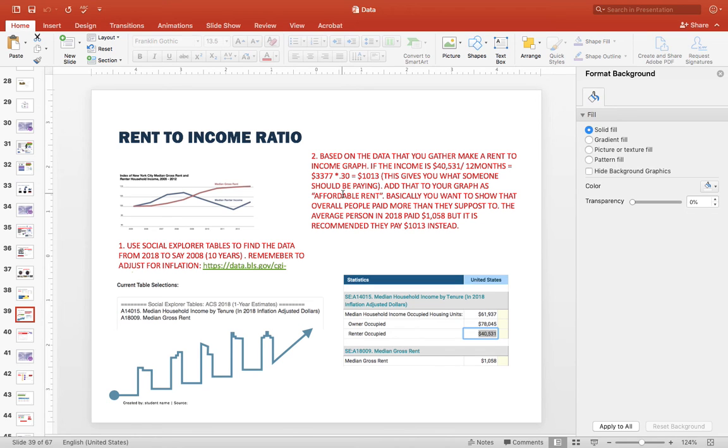Here you're showing again the median gross rent and the income of the regular renter, and there are different tables that show that. I'm not going to go again and try to find this data because you already know how to get it. Basically, you're looking for these tables. Remember, it starts with A 140, 15, and this one is median household income by tenure. Here it shows 2018 and the median gross rent.